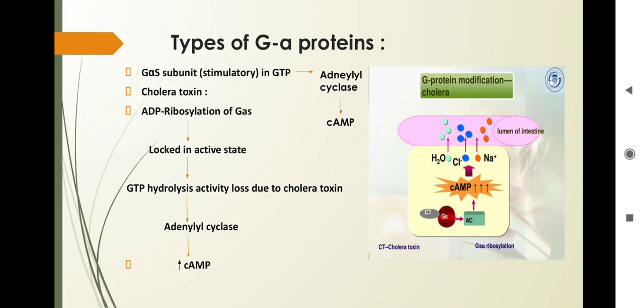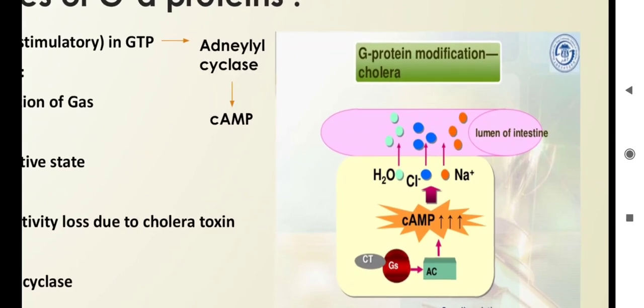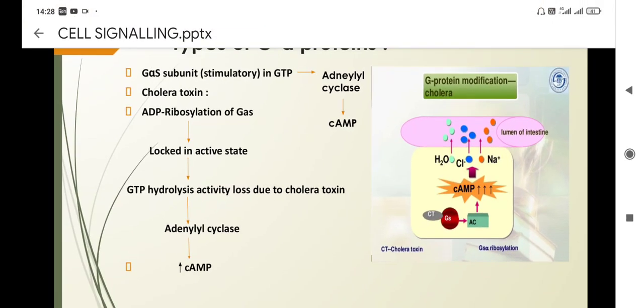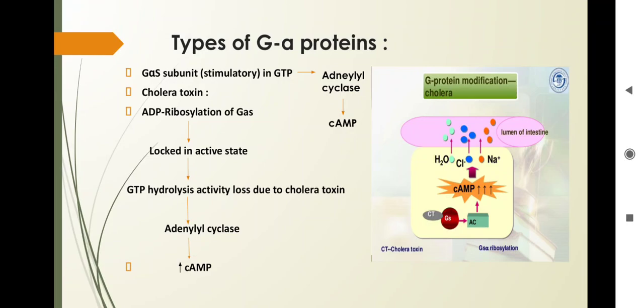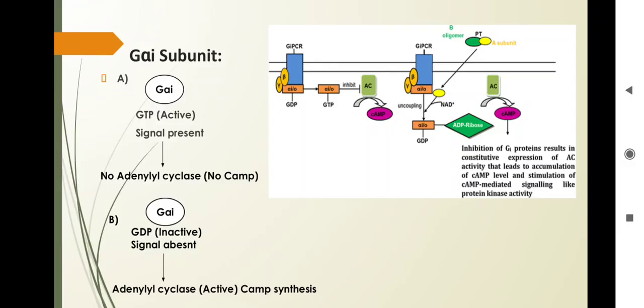So what happens after the modification by ADP ribosylation on G alpha S? G alpha S in the GTP form is locked in the active state, so the GTP hydrolysis activity is lost due to this cholera toxin. So there is continuous activation of adenylyl cyclase, which stimulates cyclic AMP. Because of the continuous stimulation of cyclic AMP, there is a continuous loss of electrolytes and water into the lumen of the intestine, as you can see in this diagram. So this is the simple G alpha S subunit modification which causes the cholera toxin effect.